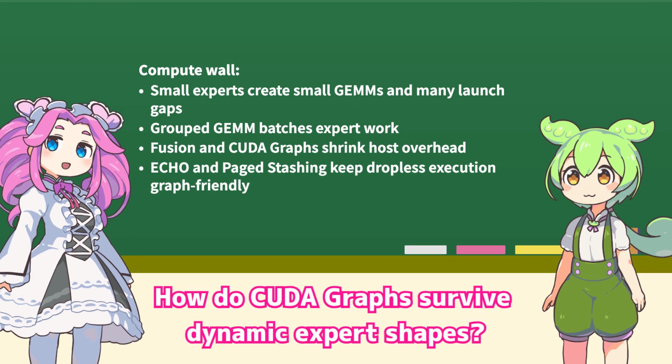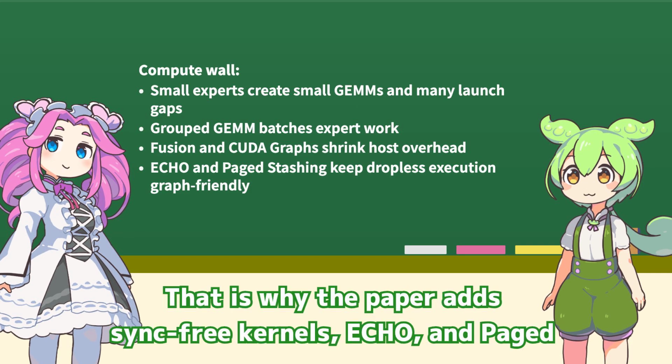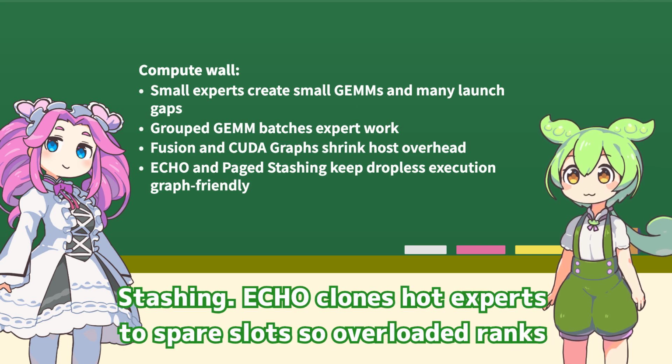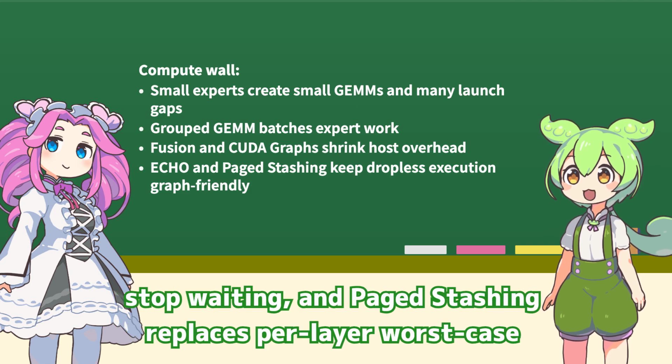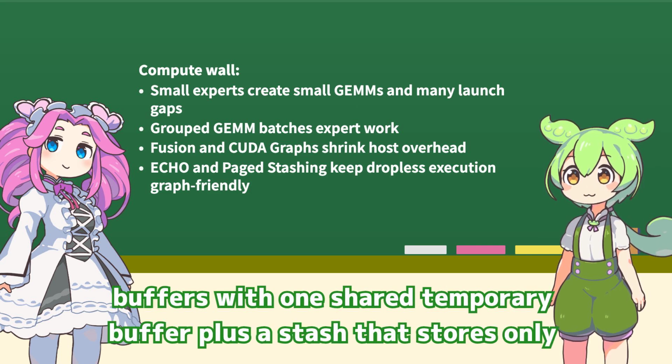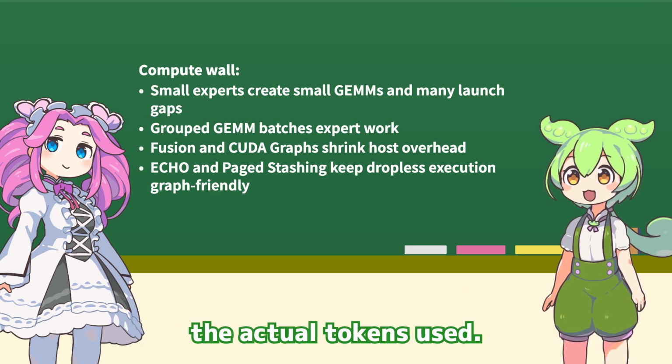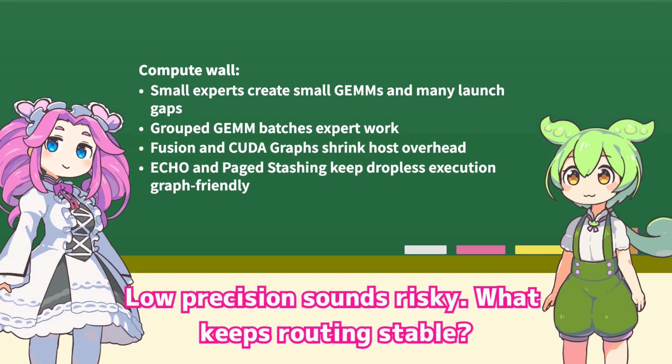How do CUDA graphs survive dynamic expert shapes? That is why the paper adds sync-free kernels, ECHO, and paged stashing. ECHO clones hot experts to spare slots so overloaded ranks stop waiting. And paged stashing replaces per-layer worst-case buffers with one shared temporary buffer plus a stash that stores only the actual tokens used.